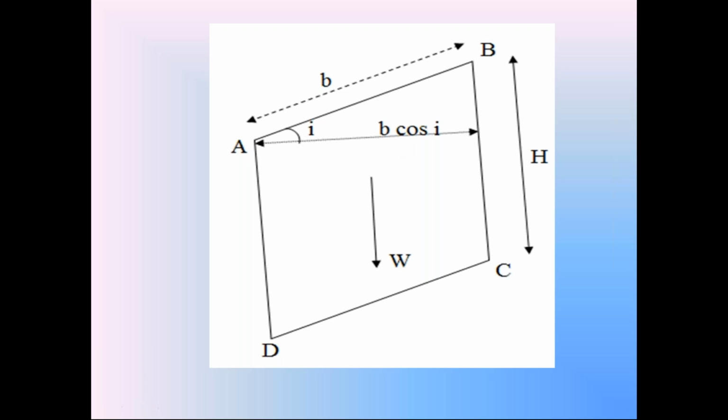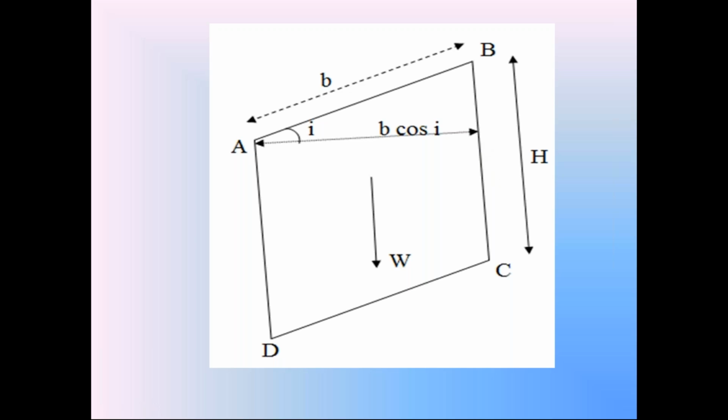Volume of soil prism is h into B cos I. So from that you will get the weight of the soil prism. In the dry condition, the weight of this soil prism W is equal to gamma, that is unit weight, into volume, that is h into B cos I. That is the weight of the soil prism in this diagram.